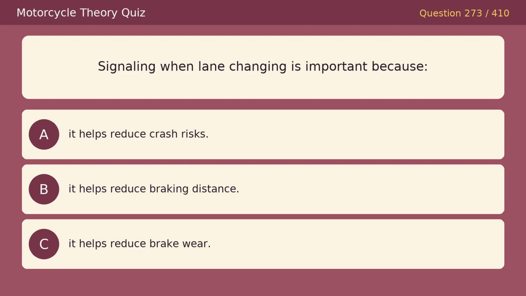Signaling when lane changing is important because. Option A, it helps reduce crash risks. Option B, it helps reduce braking distance. Option C, it helps reduce brake wear. The correct answer is it helps reduce crash risks.